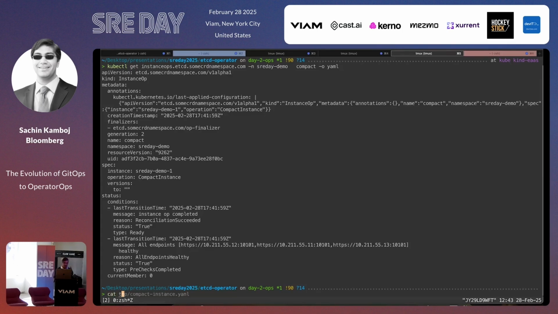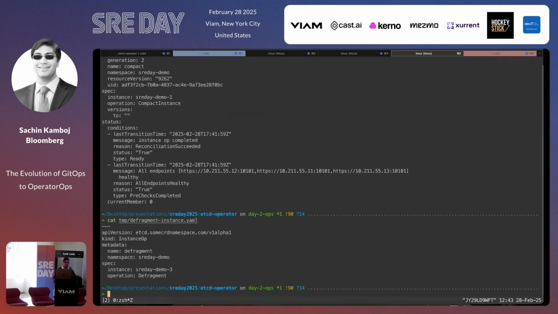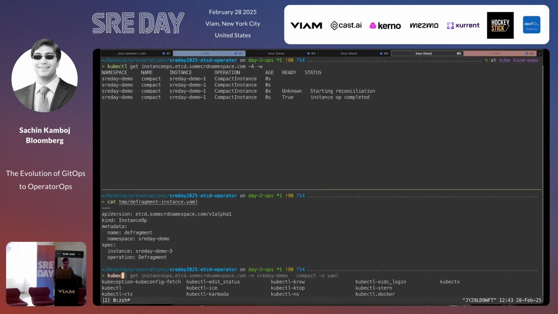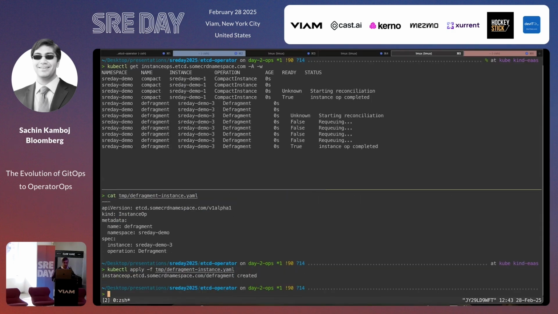Let's see if we can do something a little fancier, which is defragment. The way defragmentation works is you want to go in and defragment every single member of your cluster. But the way we're going to do it is member by member instead of defragmenting the entire cluster all at once. If I do an apply -f defragment instance, it started reconciling and did a bunch of things.